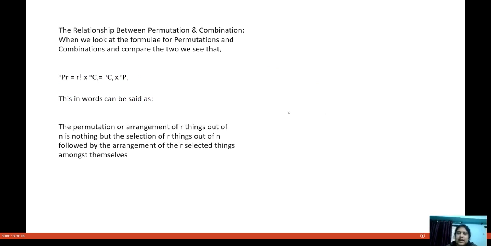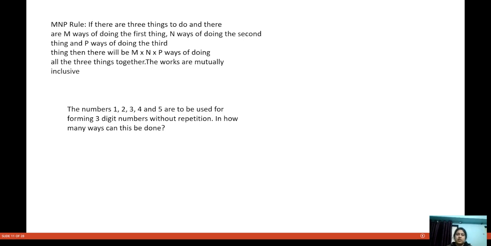See, if you think I am going fast anywhere, this is all recorded, so you can go back and listen. Now see, this is the MNP rule. Whenever I am saying this is that rule or this rule, maybe it becomes a burden for you to remember so much. Those who are good with memory can remember it, but if you don't know how to remember things, then try to understand things.